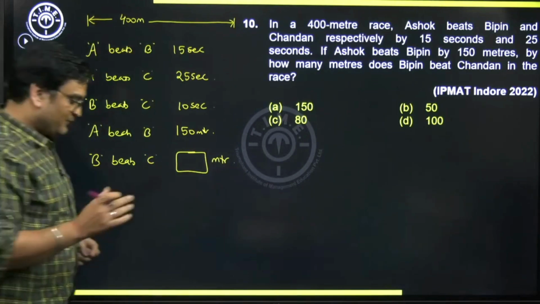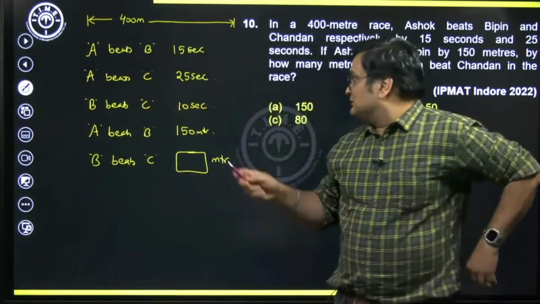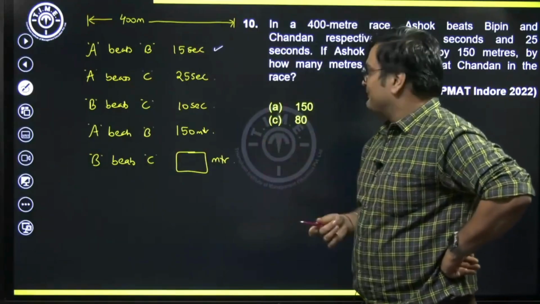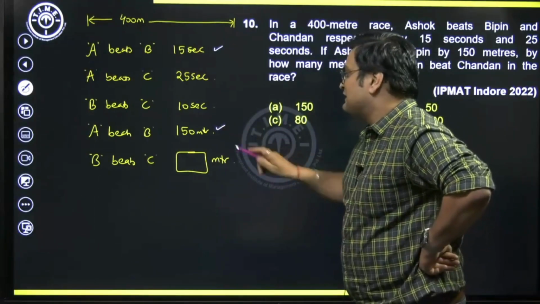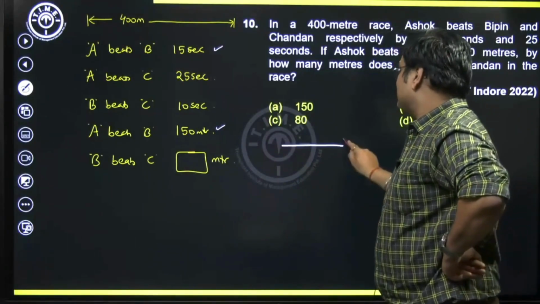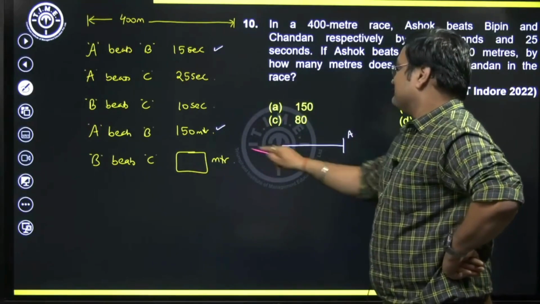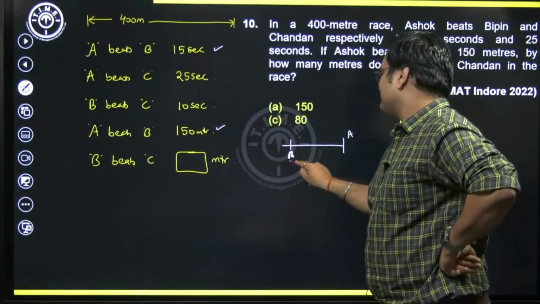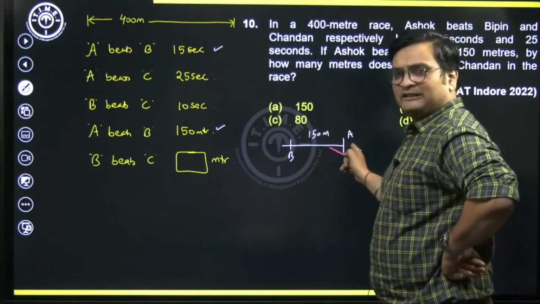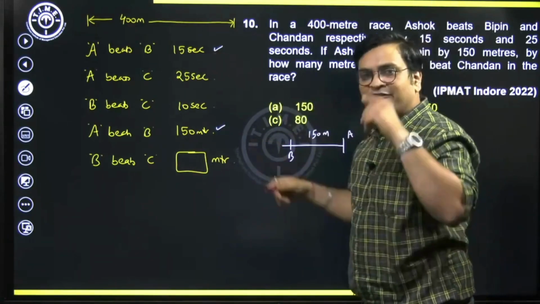How could we do it? Observe, A beats B by 15 seconds, and A beats B by 150 meters. What does it mean? When A is at the finish line, B is 150 meters behind. Also, after A reaches the finish line, B will take 15 seconds more.